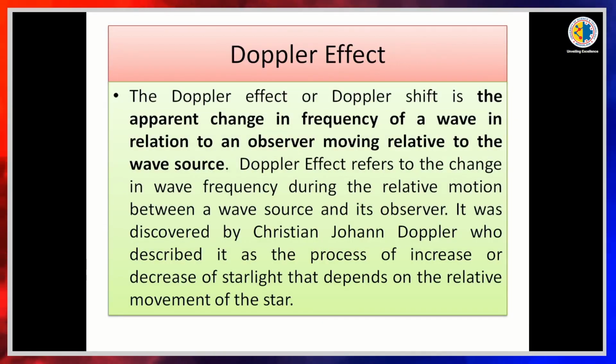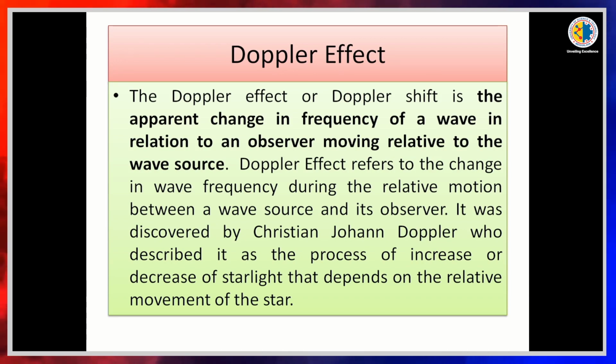Now, we are going to discuss the Doppler effect. The Doppler effect, or Doppler shift, is the apparent change in frequency of a wave in relation to an observer moving relative to the wave source. So, the Doppler effect means the change in frequency of the wave between the observer and the source. It refers to the change in wave frequency during the relative motion between a wave source and its observer. So, the Doppler effect always happens between a source of sound or any other wave, and an observer. So, it is the change in frequency.